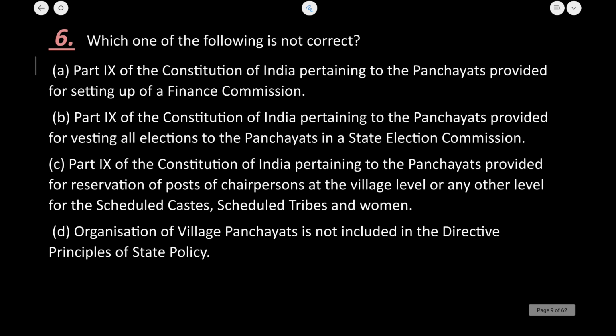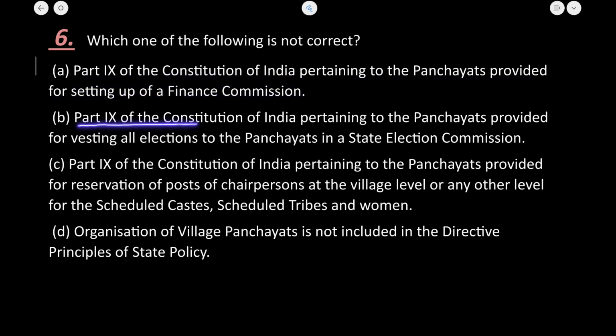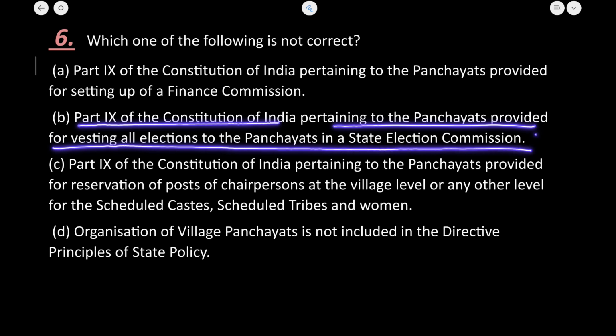Now in question number 6, we have to say which of the following is not correct. Let us see the options. Part 9 of the Constitution of India pertaining to the panchayats provides for setting up of the Finance Commission. Absolutely correct. Next is Part 9 of the Constitution of India pertaining to the panchayats provides for vesting all elections of the panchayats in the State Election Commission.